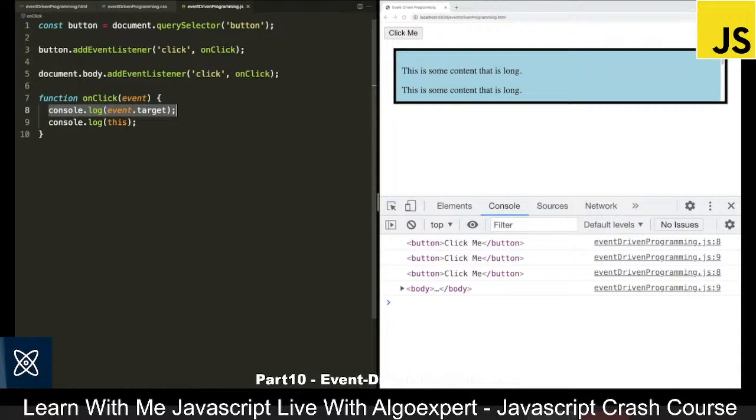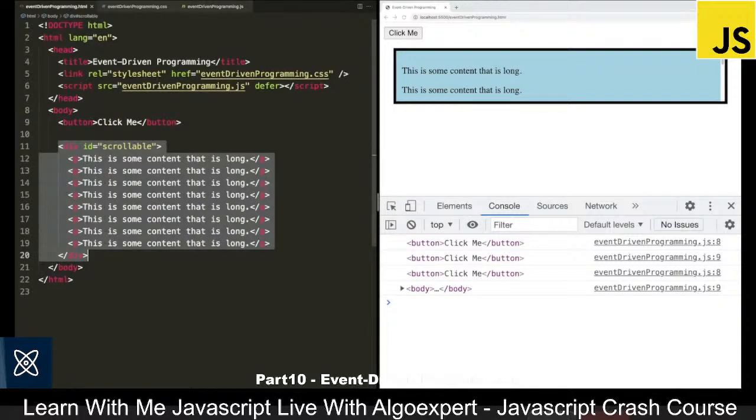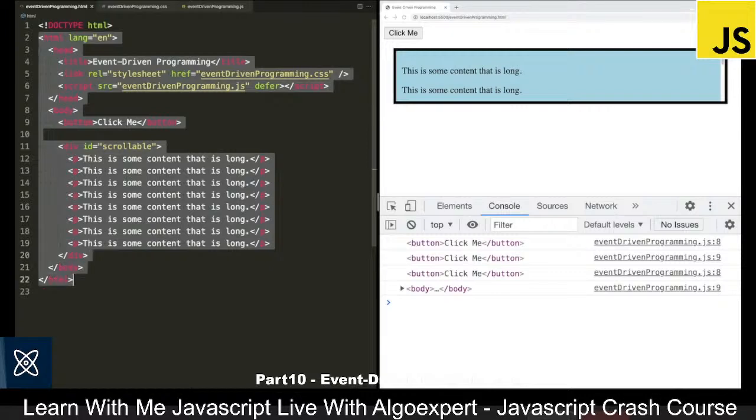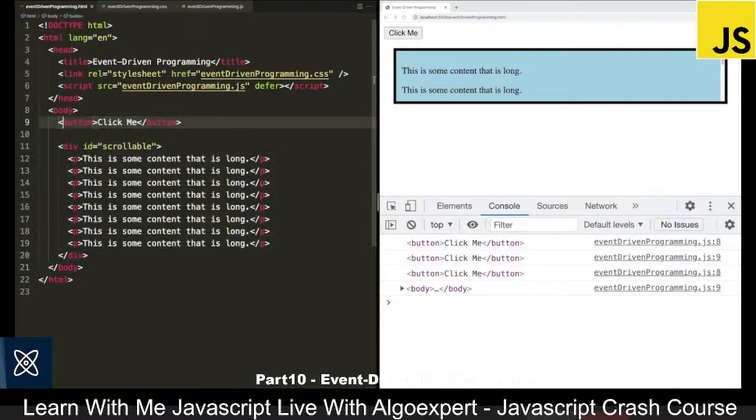So if I come back to the HTML for a moment, we can see what we mean by event propagation. Event propagation happens in 3 phases. First, when an event fires, it starts out at the root of the DOM, and then it slowly hones in on whatever the target was. So in this case, it would go through the body, and then the button. So we traverse down the DOM until we get to the actual target.